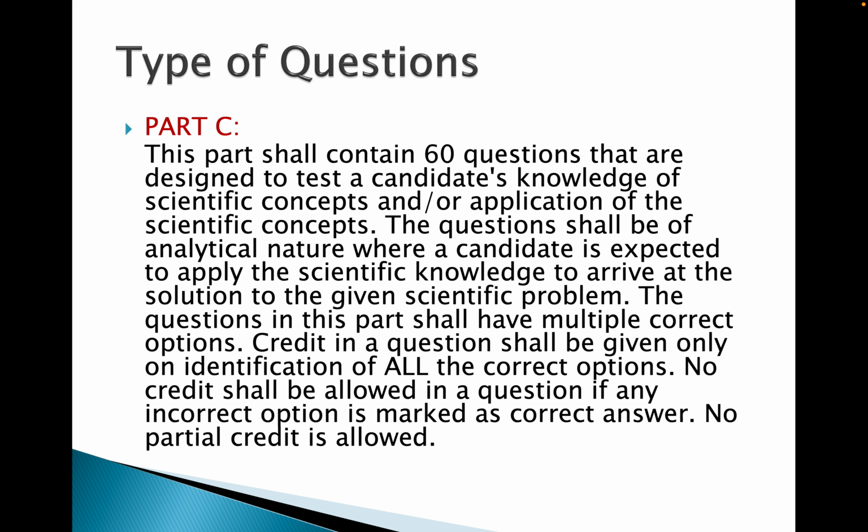so you will not get any mark, because in this no partial credit is allowed. They have specifically mentioned that if A, B, C are correct and you have marked exactly A, B, C, only then you will get marks 4.75. Otherwise you will not get any mark. If A, B, C are correct, you should mark all of A, B, C, not just B, C. If you marked only 2 and the correct options were 3, then also you will not get any mark. So this is a little special, you need to take a lot of care for this part. Okay, so these were the types of questions.